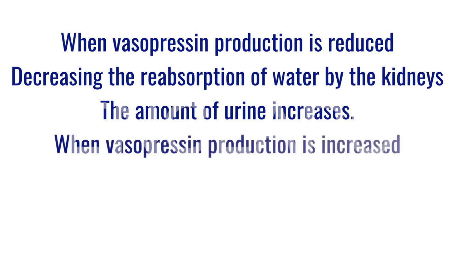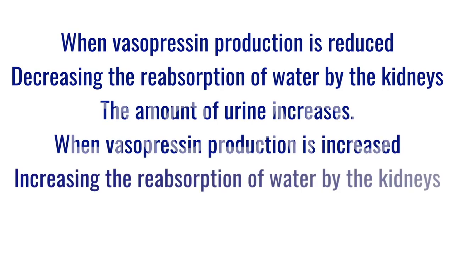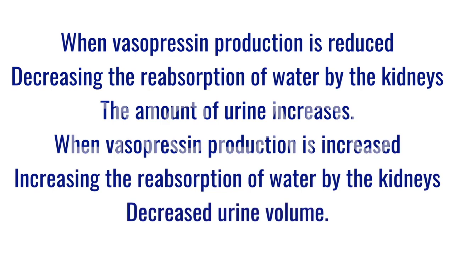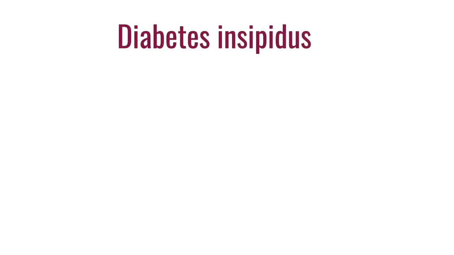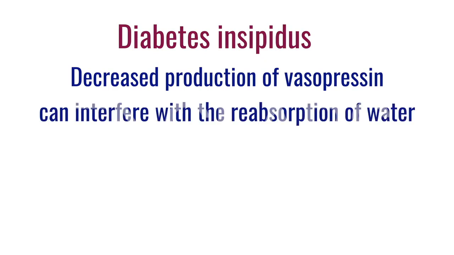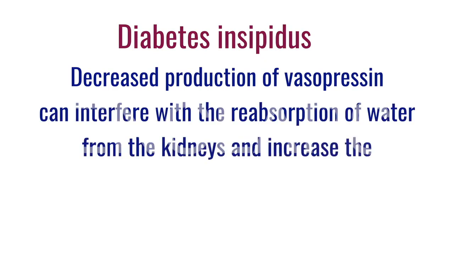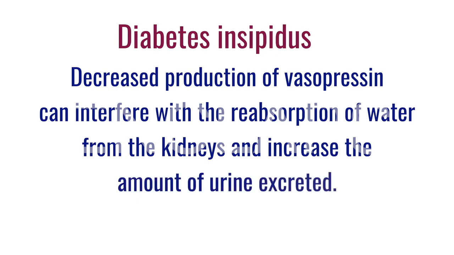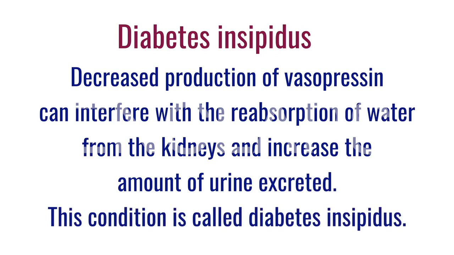When vasopressin production is increased, there is an increase in the reabsorption of water by the kidneys and thereby there is a urine decrease. Diabetes insipidus. Decreased production of vasopressin can interfere with the reabsorption of water from the kidneys and increase the amount of urine excreted. And this condition is called diabetes insipidus.